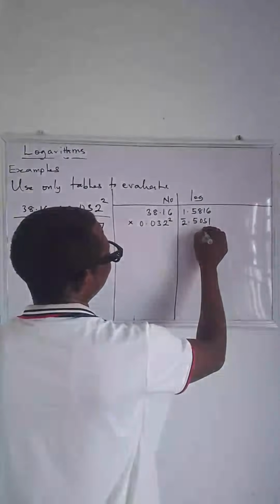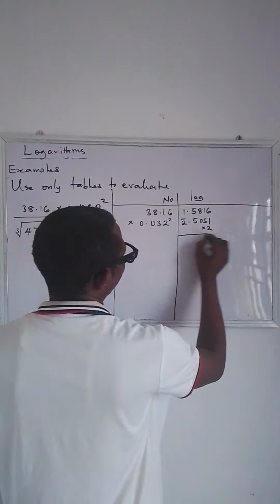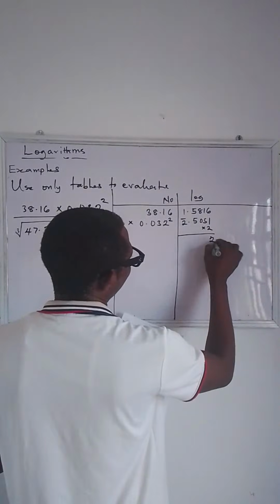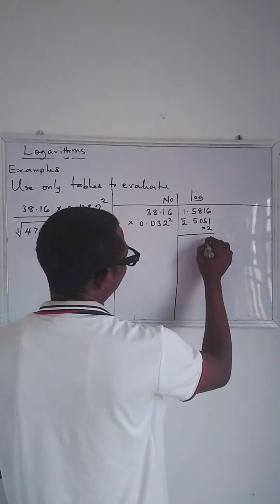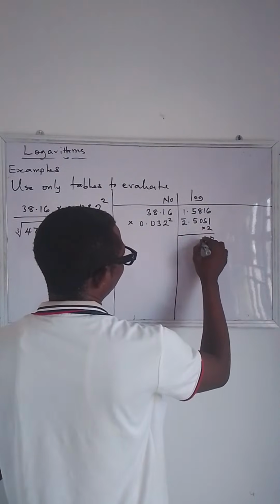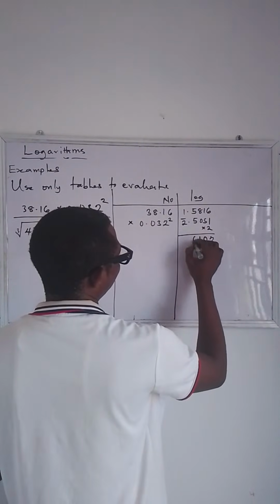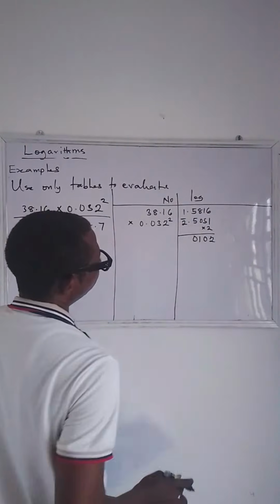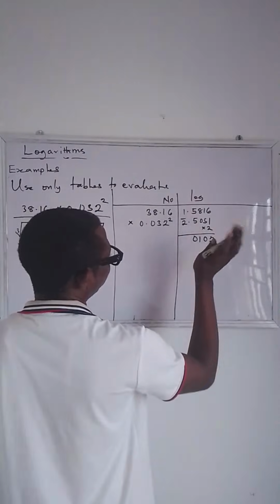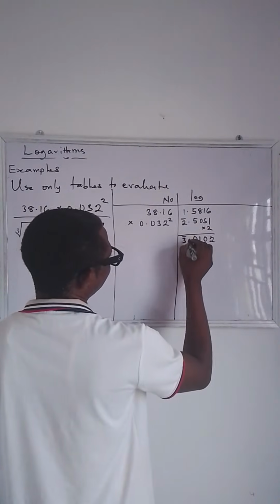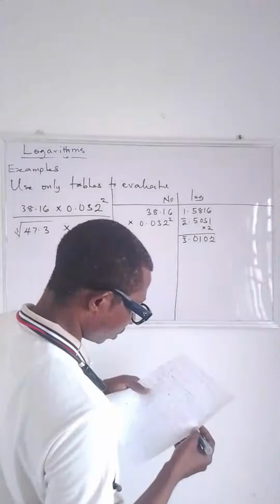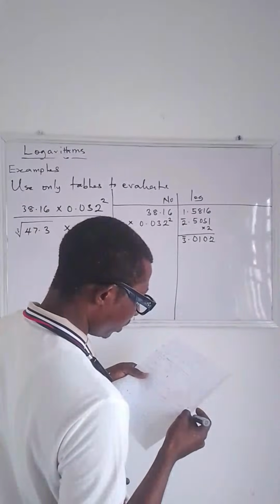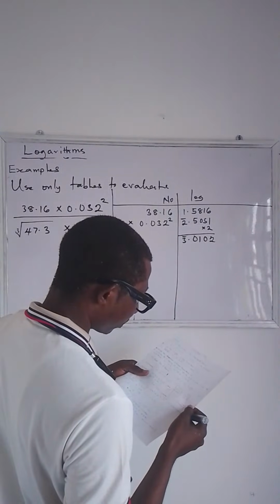So you multiply this by 2. When you do that, 2 times 1, we have 2. Times 5, we have 10. You write 0 and carry 1. Times 2, 0, you have 1. 2 times bar 2 gives bar 4, plus 1, that's bar 3. So that is what we have for the first part, for the numerator.